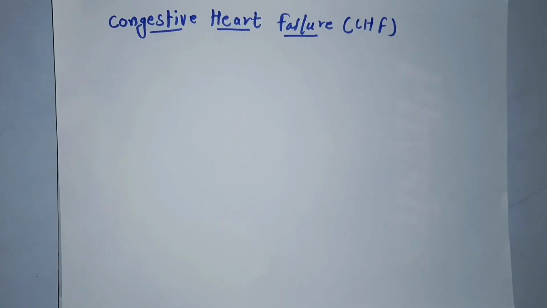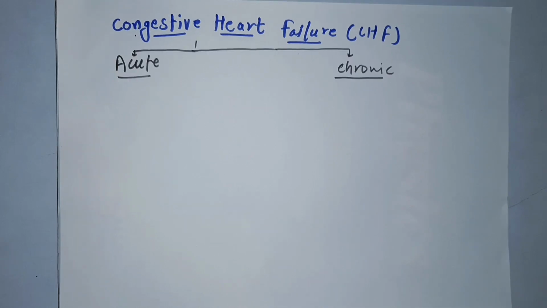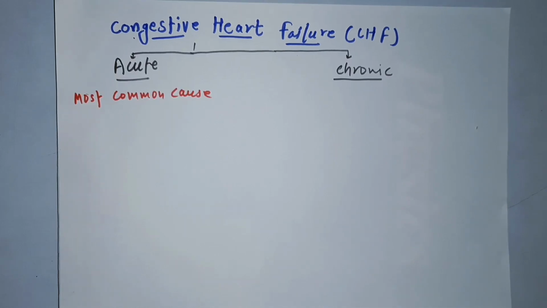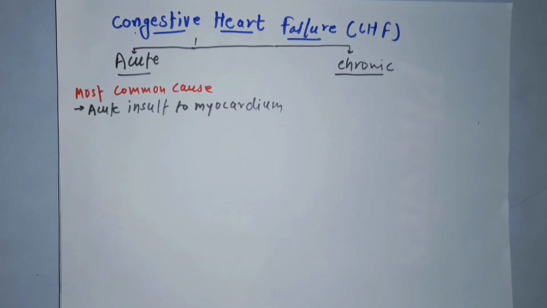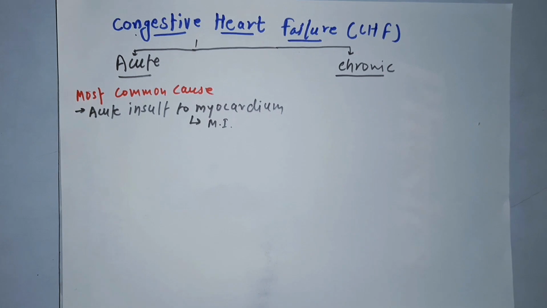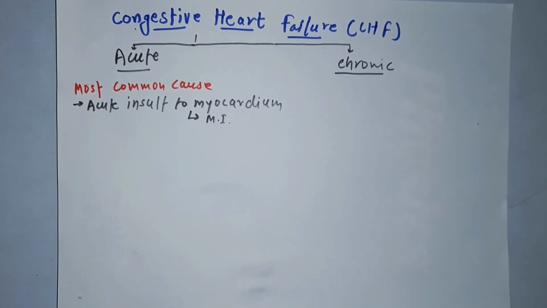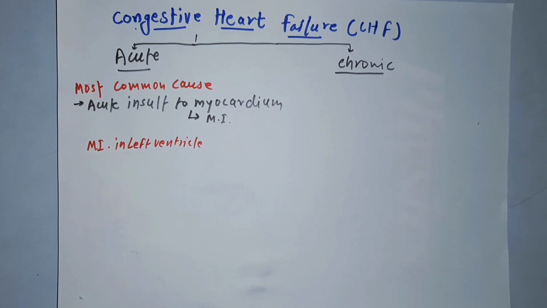Guys, so today we will discuss congestive heart failure. The CHF is classified into two types, that is acute CHF and chronic CHF. Now the most common cause of acute CHF is an acute insult to the myocardium, as in case of myocardial infarction. So let's suppose that there is MI in left ventricle.